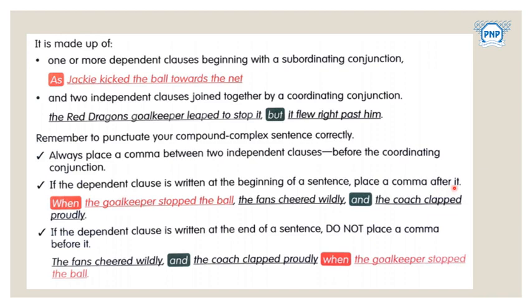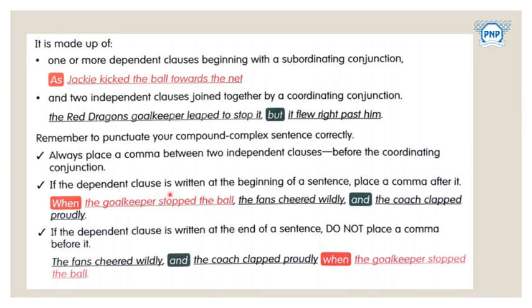For example, "When the goalkeeper stopped the ball, the fans cheered wildly and the coach clapped proudly."